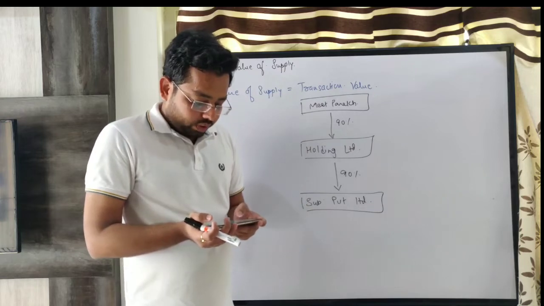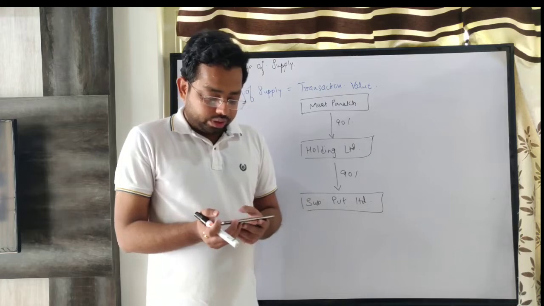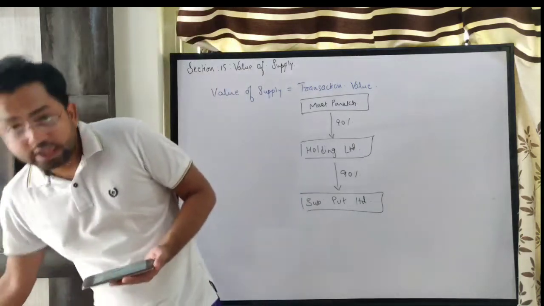Further, both of them are directly or indirectly controlled by a third person.